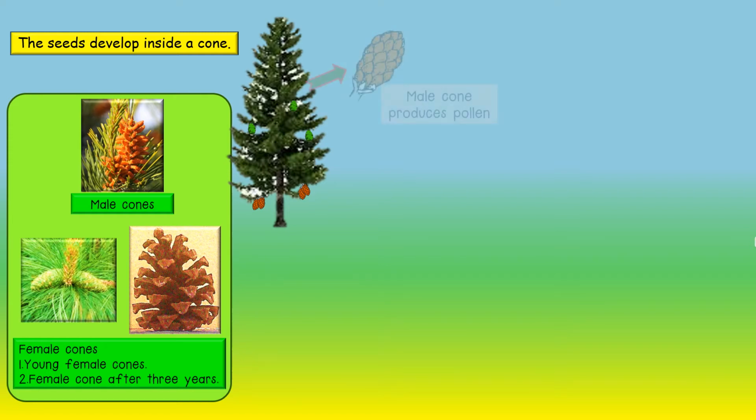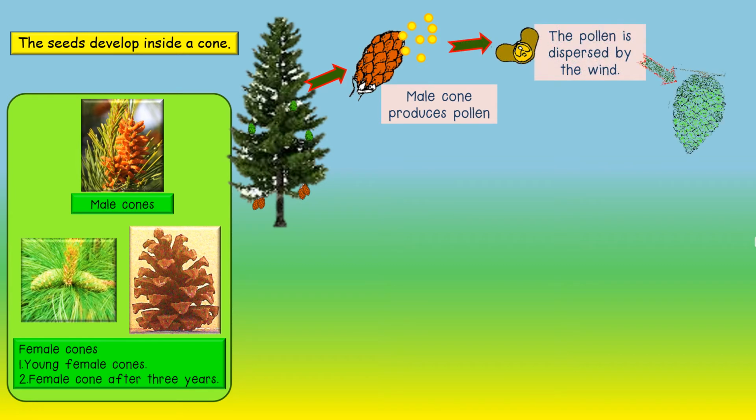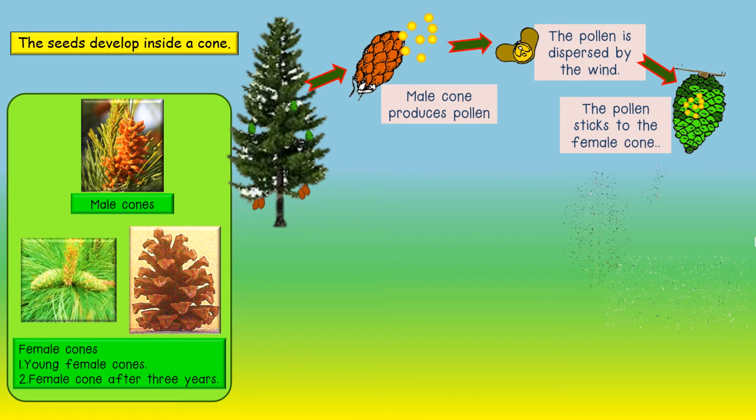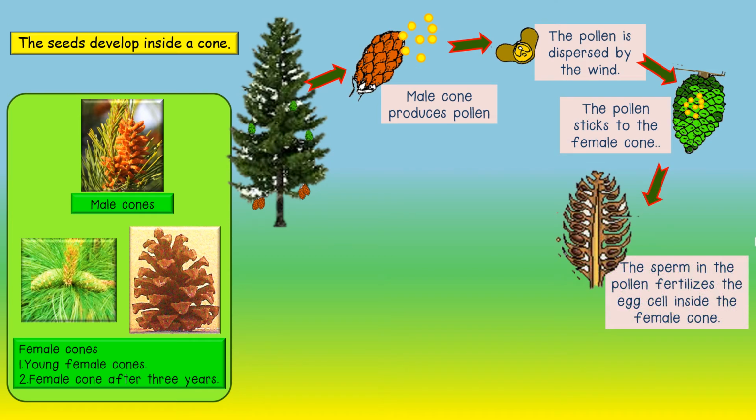The male cone produces pollen. The pollen looks like a yellow powder. The pollen contains the male sperm cells. The pollen is dispersed by the wind. The pollen sticks to the sticky female cone. The pollen enters the female cone. The sperm cells in the pollen unite with the egg cells in the female cone, and a seed begins to form.